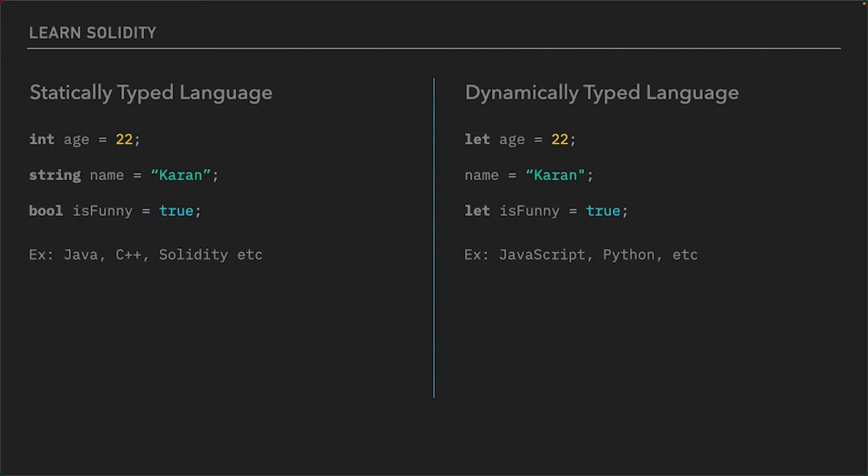So let's look at the first example. This is an example from JavaScript. So JavaScript automatically determines that age is of type int. And then we have the second example from Python, where Python decides that name is of type string. And then we have a similar example for a Boolean type. So the examples of dynamically typed programming languages are JavaScript and Python.